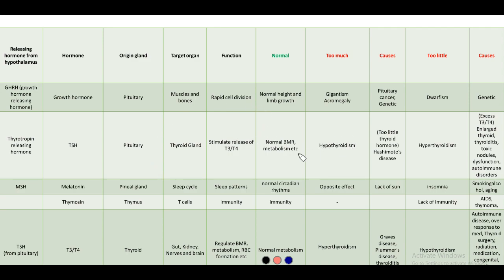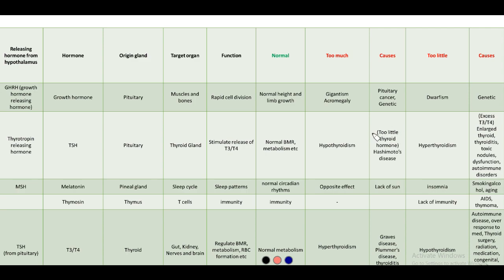So what happens is excess of TSH is being released and T3 and T4 are not in enough quantities. So this indicates hypothyroidism here. Whenever blood tests are conducted, if there is excess of TSH and T3 and T4 are either normal or low, then it is hypothyroidism. And the causes of this are Hashimoto's disease and too little thyroid hormone.